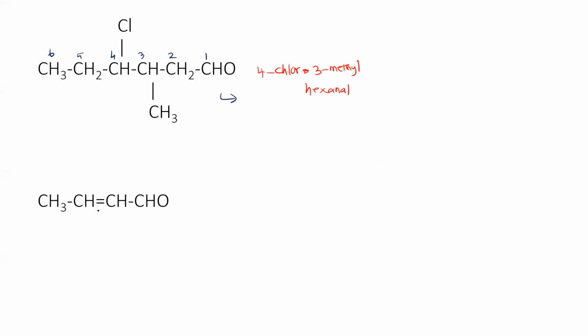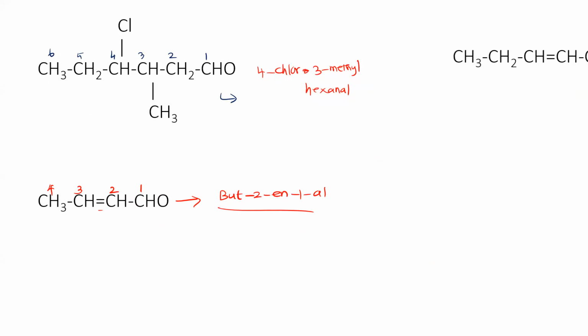Here also the double bond will not be considered. Okay. 1, 2, 3, 4 only. How will you name this? Butenal. Very nice. So you need not mention the position. If you want to mention the position, but-2-enal, that's also right. So no need to mention the position for aldehyde because that is already there. That's default. 1, 2, 3, 4, 5, 6.